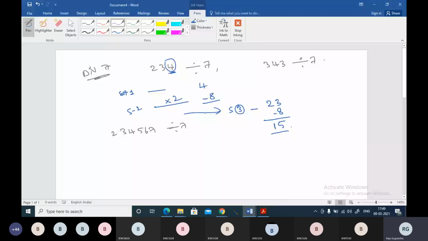First step, you take the unit digit. Second step, you double the unit digit. And you subtract this doubled value from the number formed by the remaining digits in the given number, right? And if the result is divisible by 7, then the given number is divisible by 7. This is the trick. Now tell me whether 343 is divisible by 7 or not.